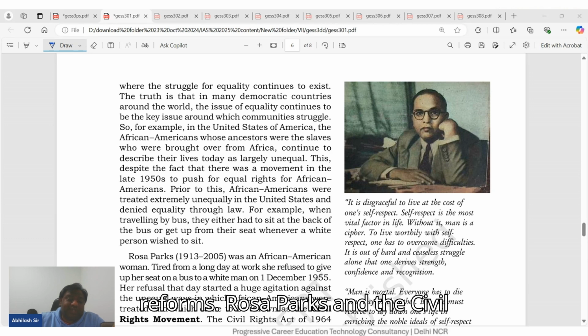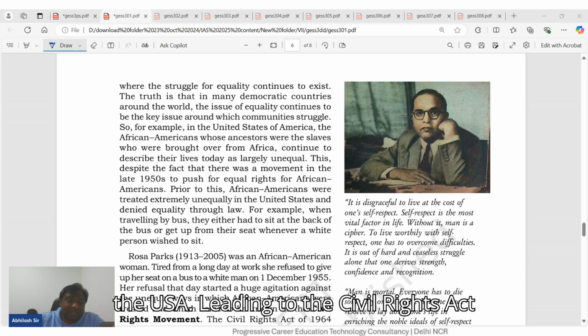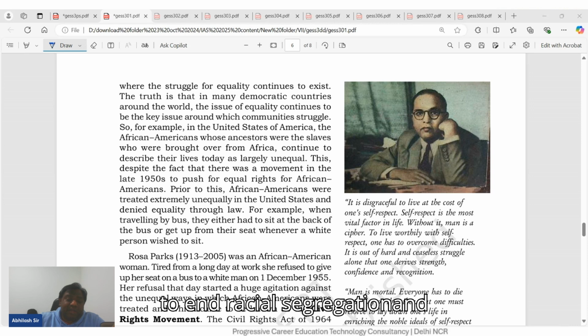Rosa Parks and the civil rights movement are known across the world. Rosa Parks' refusal to give up her seat on a bus sparked the civil rights movement in the USA, leading to the Civil Rights Act of 1964. This law aimed to end racial segregation and ensure equal rights for African Americans.